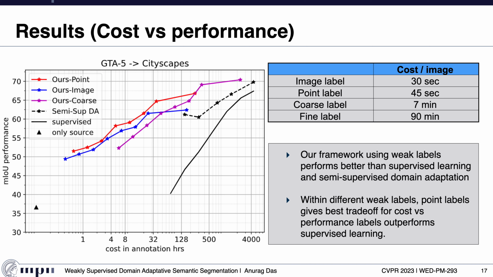Next, we showcase the cost and performance trade-off. The x-axis denotes the annotation cost in hours, whereas the y-axis denotes the mean IOU performance. The colored plot shows the performance of different weak labels under varying budgets. The black solid line shows supervised performance, whereas the black dotted line shows semi-supervised learning performance. We observe that the colored plots outperform supervised and semi-supervised methods with a similar budget. Further, the red plot, that is for the point labels, performs better at lower budgets.